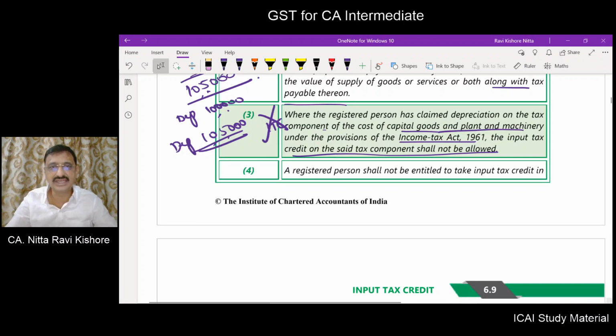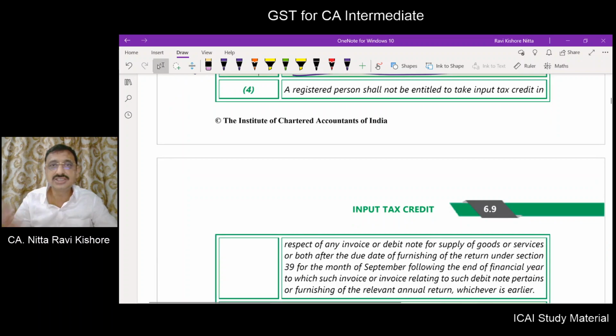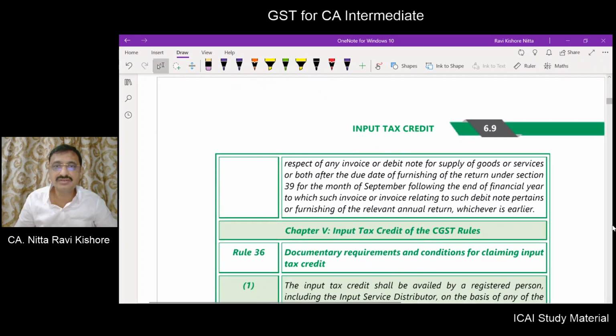of the tax component. A registered person shall not be entitled to take ITC in respect of any invoice or debit note for the supply of goods or service or both after the due date for furnishing the return under section 39 for the month of September following the end of the financial year to which such invoice or invoice relating to such debit note pertains, or furnishing of the annual return, whichever is earlier.